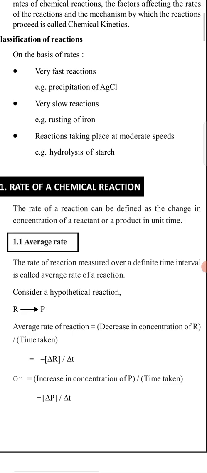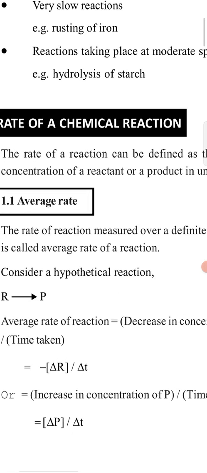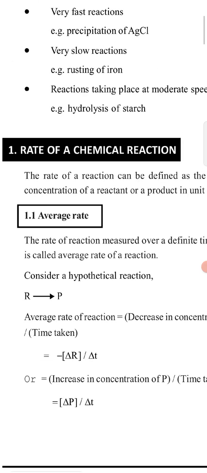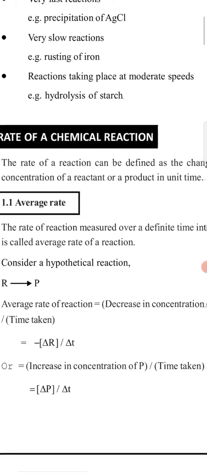We can write it as minus delta R by delta t, or delta P by delta t. The minus sign is used due to the decrease in concentration of the reactant, and the plus sign for the product indicates that the concentration of the product is continuously increasing with increasing time.